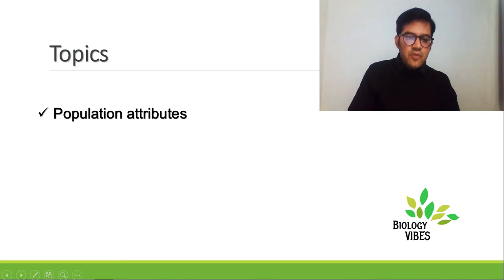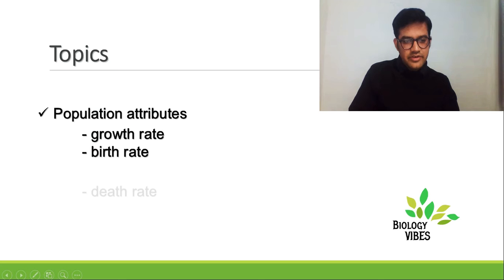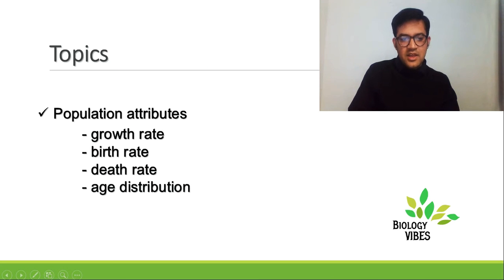Then we'll study population attributes like the growth rate, the birth rate, the death rate, age distribution. We'll discuss basic terminology like mortality, what's immigration, what's emigration, how the population is growing, how it's shrinking, various stages like reproductive, post-reproductive, pre-reproductive, and various growth curves like the logistic growth curve or the exponential growth curve, which will tell how the organisms are growing.